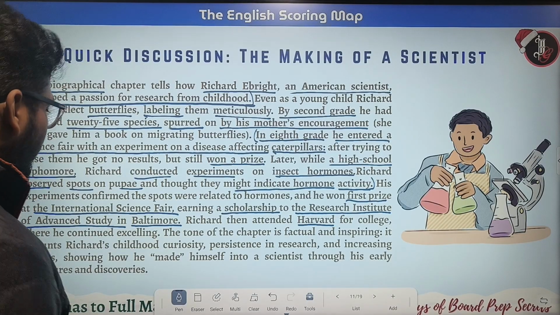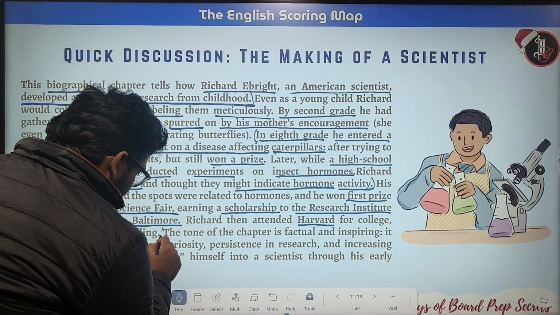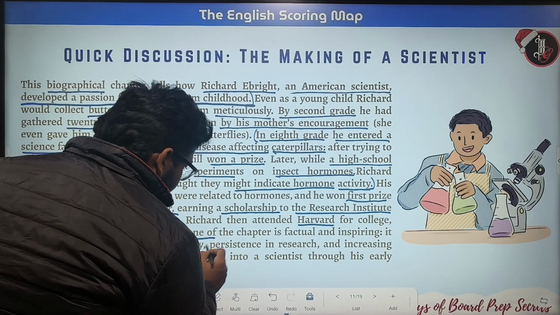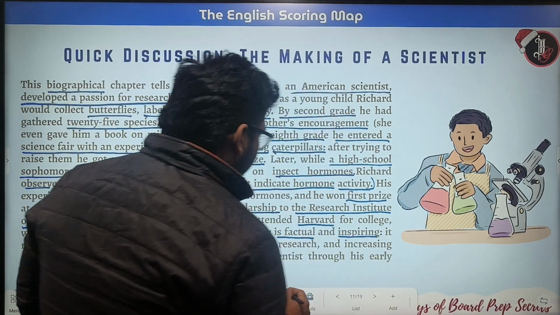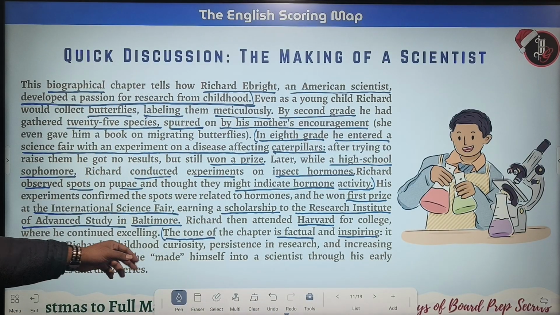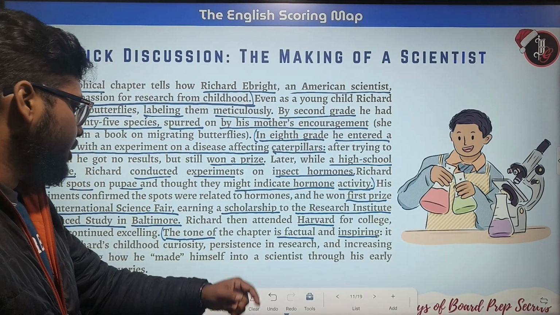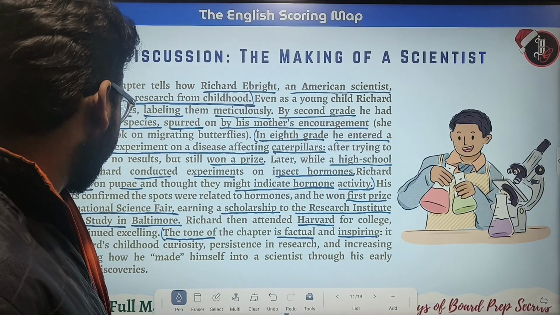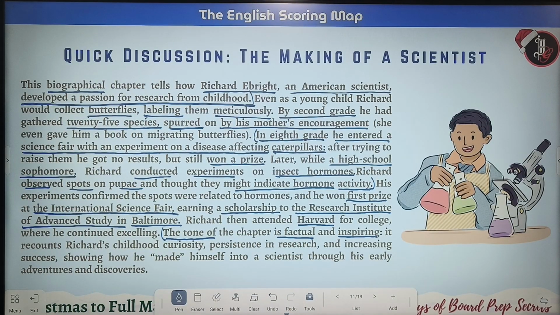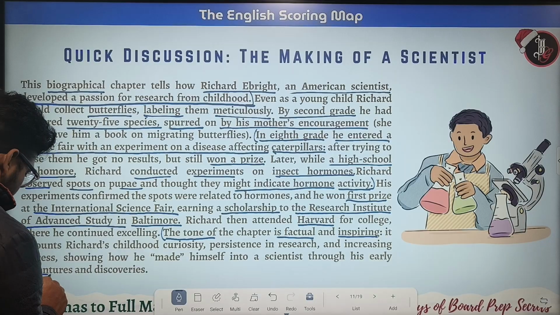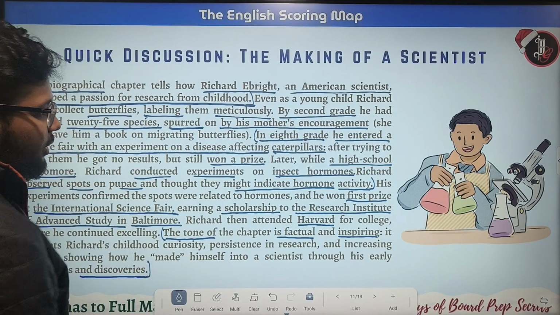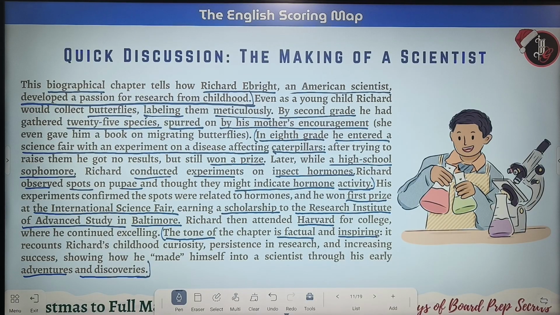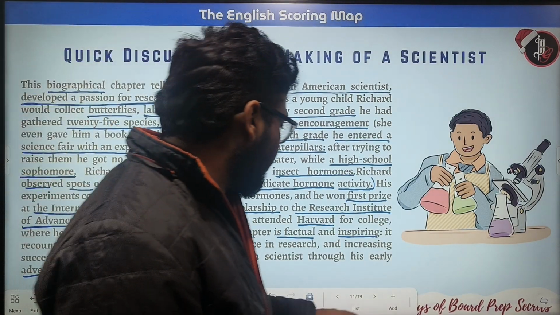So I hope it's clear. The chapter is very easy actually. It is factual and inspiring. It recounts Richard's childhood curiosity, persistence in research, and increasing success. I hope we are clear with this chapter and we can move on. Let's take a screenshot. Let us move on.